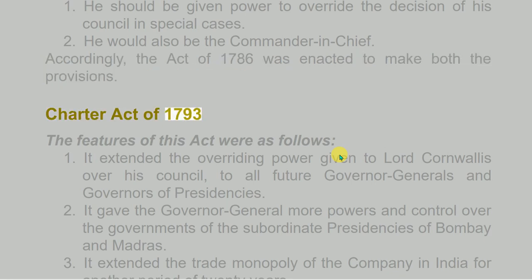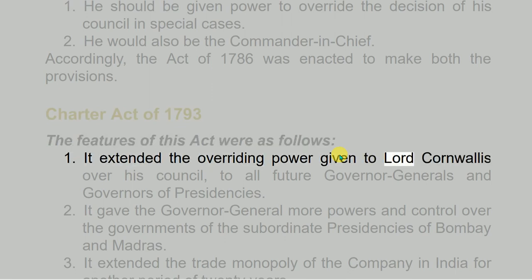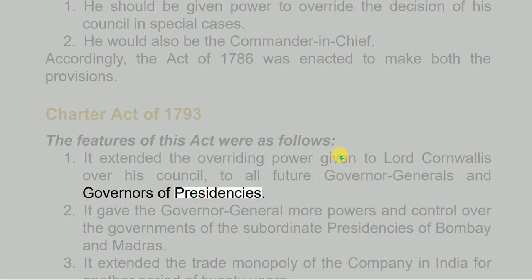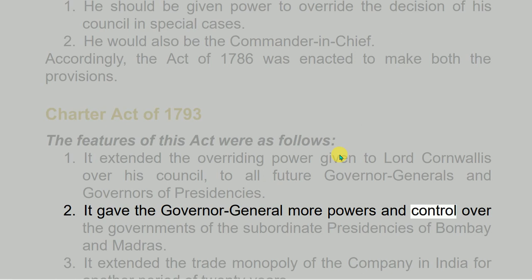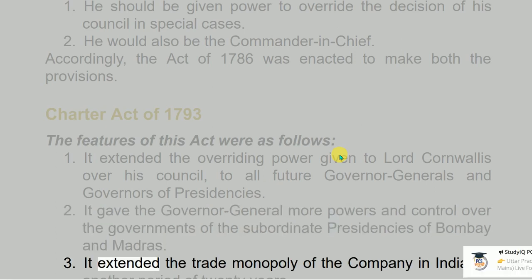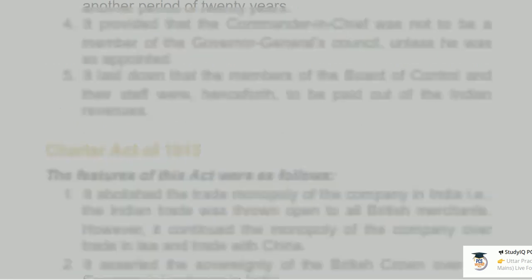Charter Act of 1793. The features of this act were as follows. 1. It extended the overriding power given to Lord Cornwallis over his council, to all future Governor-Generals and Governors of Presidencies. 2. It gave the Governor-General more powers and control over the governments of the subordinate presidencies of Bombay and Madras. 3. It extended the trade monopoly of the company in India for another period of 20 years.